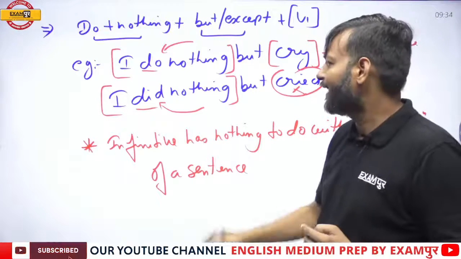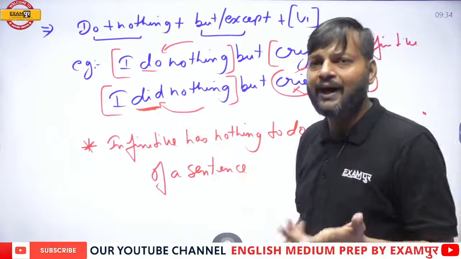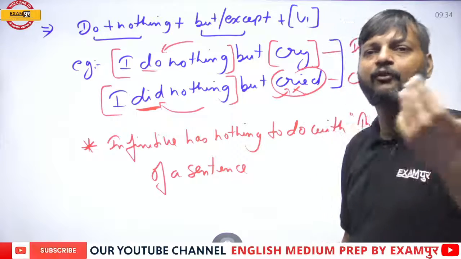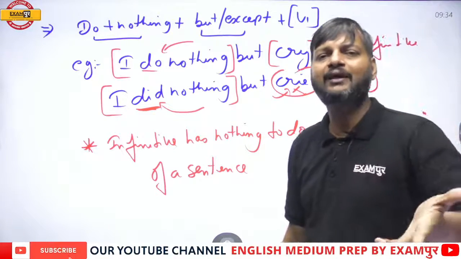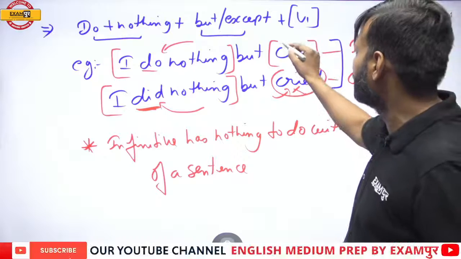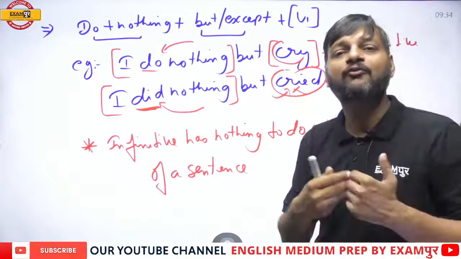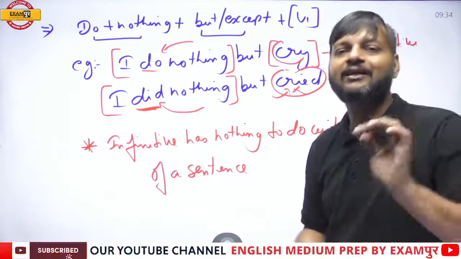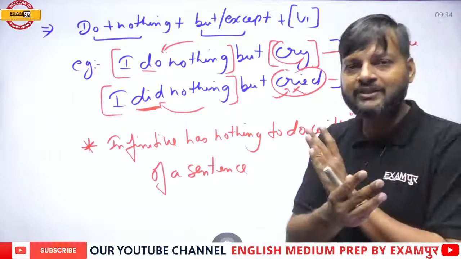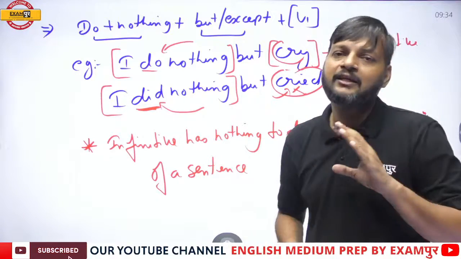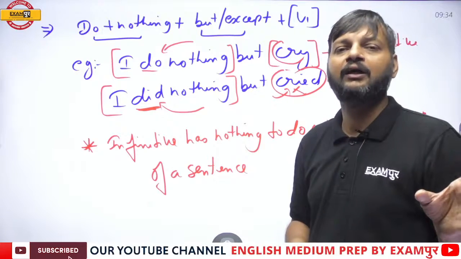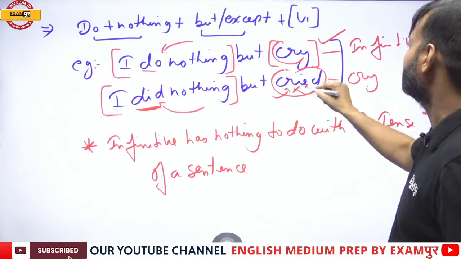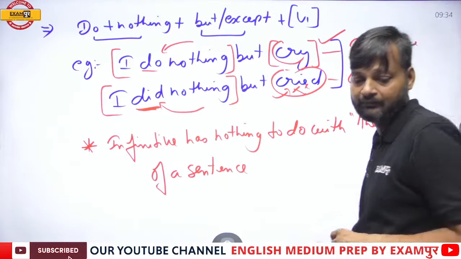Students often think that if this sentence is in past, the word here would be cried, because a past verb is followed by a past verb, a second form is followed by a second form. But this word cry or cried is not a verb. These are infinitives, and infinitives are always in first form whether the sentence is present or past. The sentence being present or past does not affect the form of infinitive. So here the first sentence is right, but the second one is wrong. In place of cried, you have to write cry.